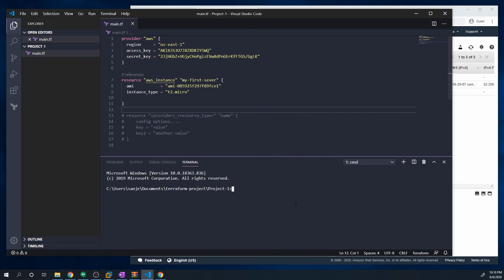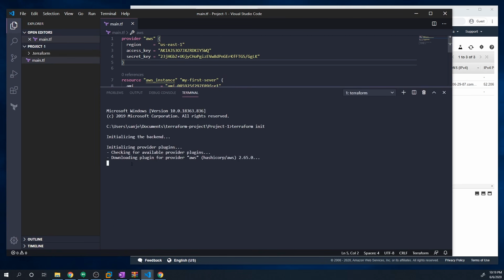Okay, and the first Terraform command that you need to learn is terraform init. What terraform init is going to do is look at our config in all of our Terraform files, which are anything that ends with .tf, and look for all of the providers that we have defined. So right now we just have one provider. And so it's going to see that we just have provider AWS, and it's going to download the necessary plugins to interact with the AWS API. So let's do that. We'll do a terraform init.